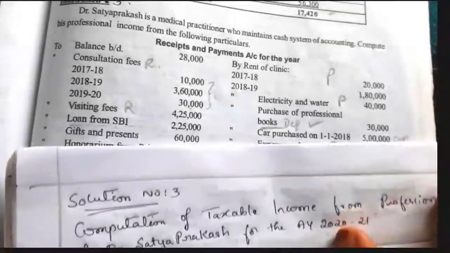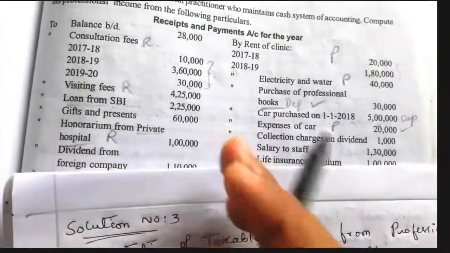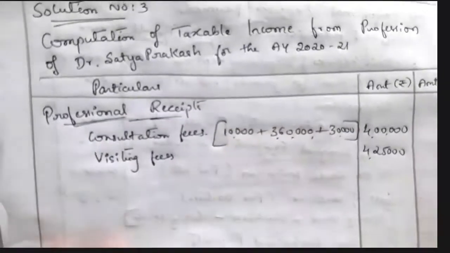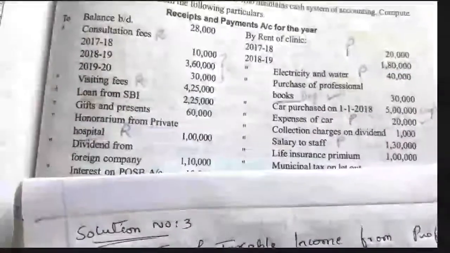the previous year. Next, visiting fees he received is 4,25,000. Next write visiting fees. So visiting fees he received is rupees 4,25,000.